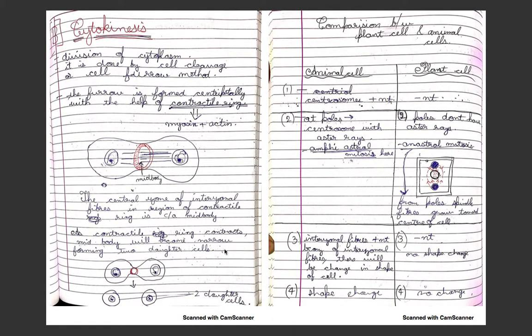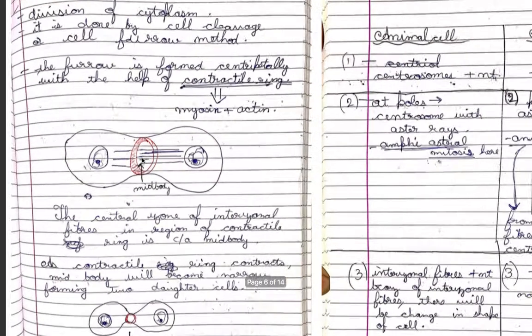Cytokinesis is very important. This is division of cytoplasm done by the cell cleavage or cell furrow method. The cell furrow method is nothing but centripetal. What do you mean by centripetal? It is coming from the periphery, that is the border, to the center. Centripetal means division or growth from border to center. So the furrow forms centripetally with the help of contractile rings. These contractile rings are made up of myosin and actin.